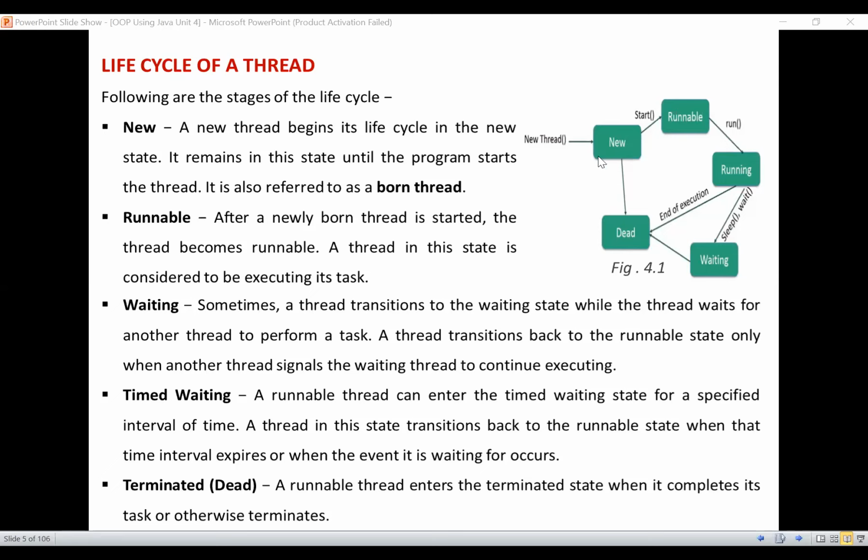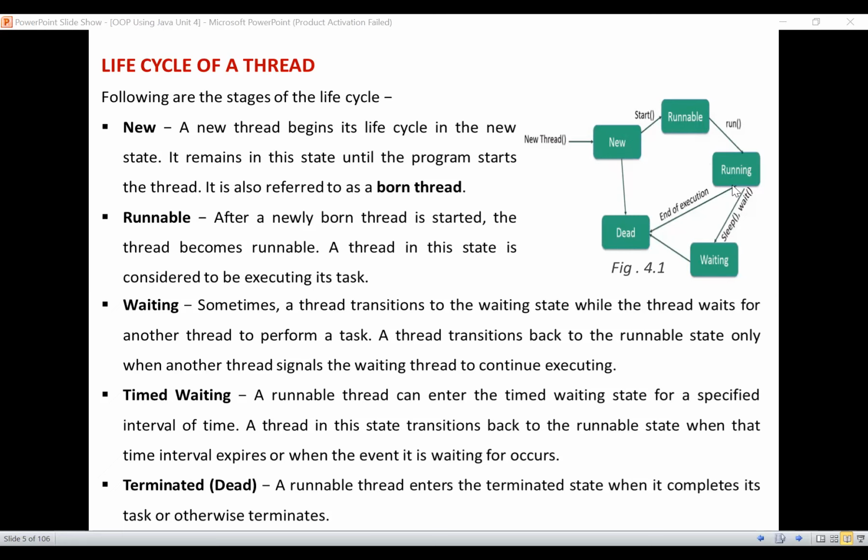Okay, so this life cycle of a thread has 5 important stages called new, runnable, running, waiting, and then dead state. We are saying that runnable and running will come under the active state. New is nothing but whenever a new thread has been created, it will be in the new stage. Afterwards, whenever it is about to start the execution, it will enter into the runnable state. And whenever it is currently doing its execution, then it will be in a running state.